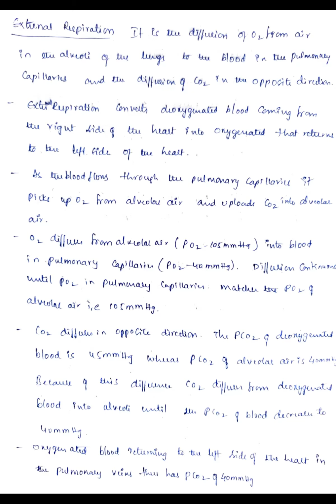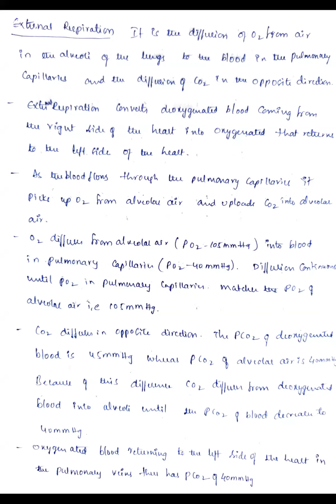Clear? Finally, the blood present in the pulmonary capillaries becomes oxygenated, and it returns to the left side of the heart in the pulmonary veins, with a partial pressure of carbon dioxide of around 40 mm of Hg.